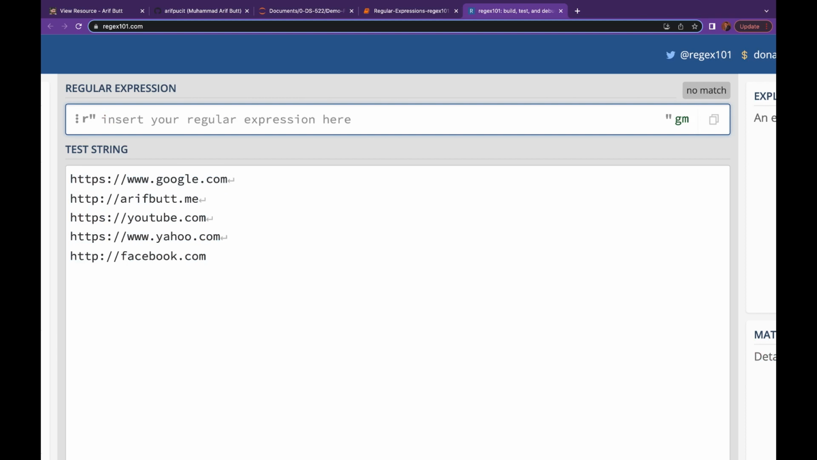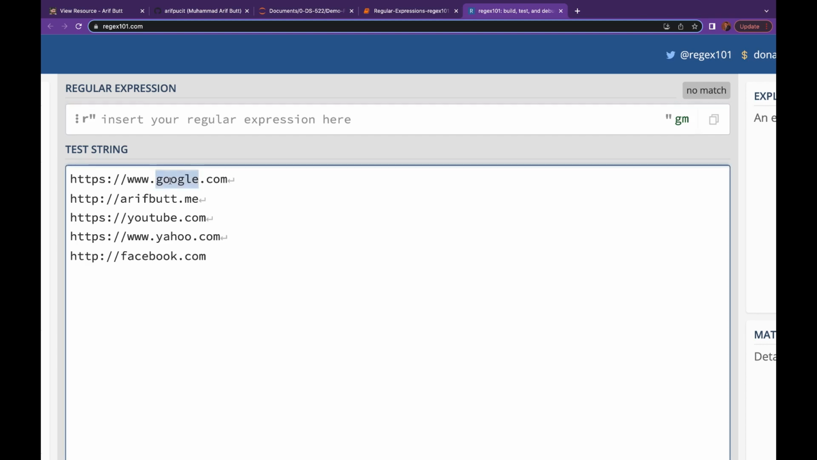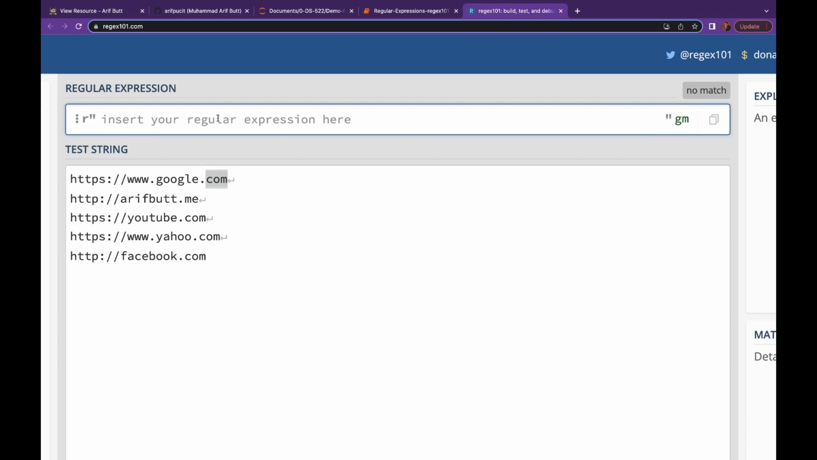And we all know that a uniform resource locator is the address of a specific resource on the internet. It can of course be very complex, but for the time being I am keeping it simple. In the beginning we have the protocol, which can be HTTP or HTTPS. We can have this optional www dot before the domain name. Then we can have a group of characters that make up our domain name, followed by the TLD, top level domain. So let's write the regular expression for this.